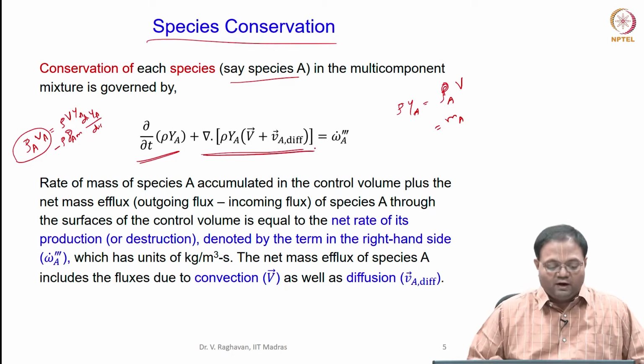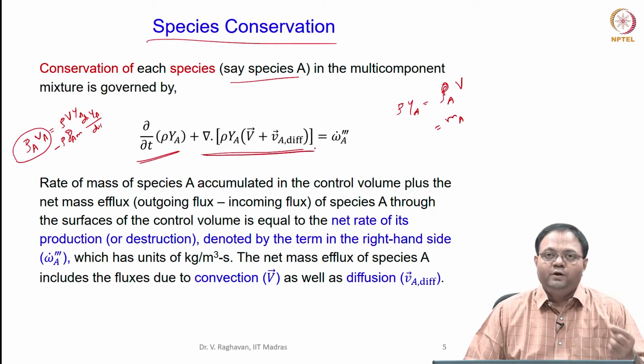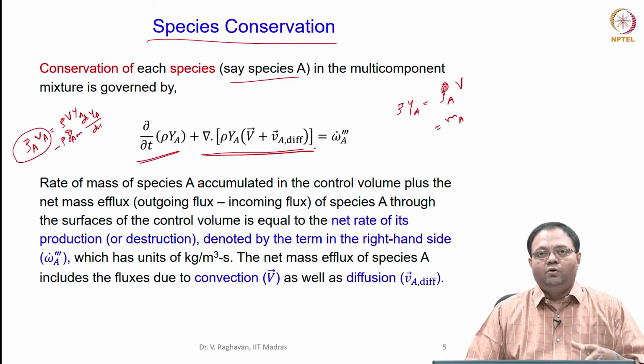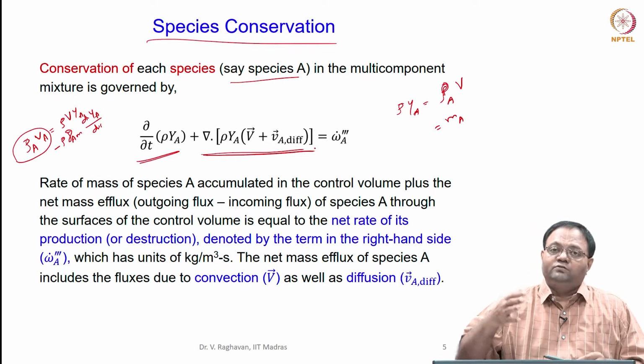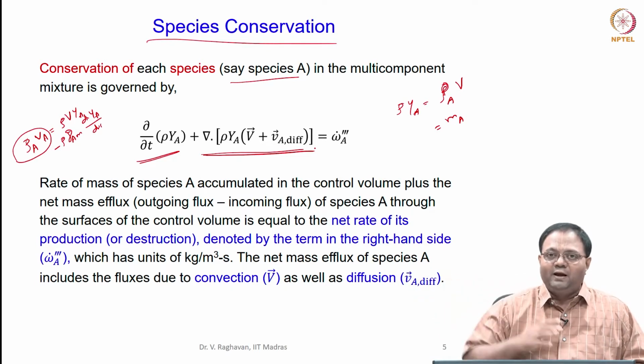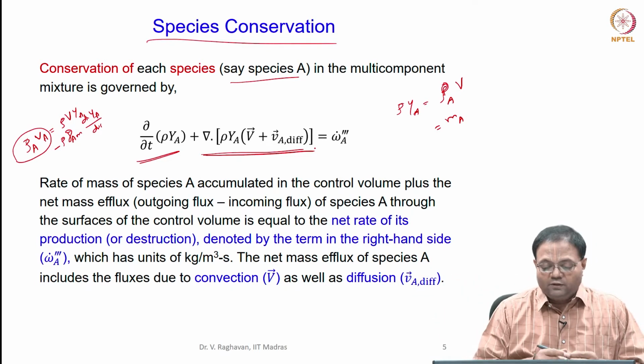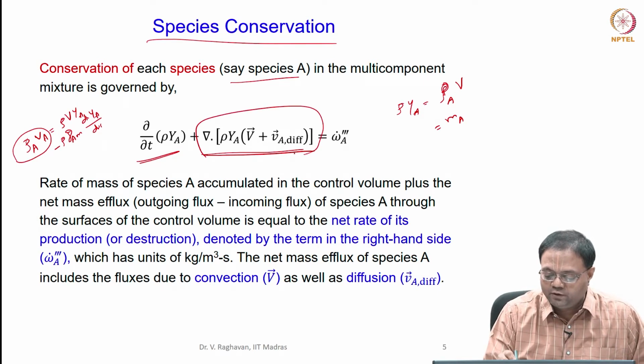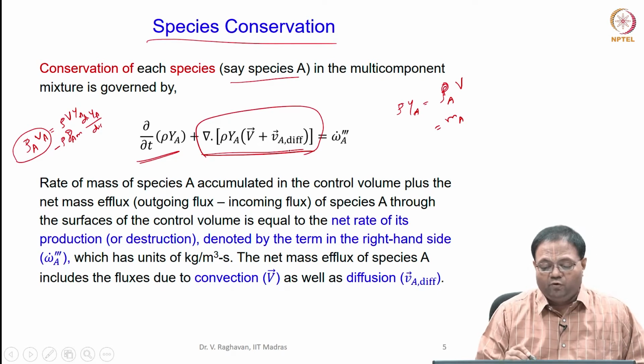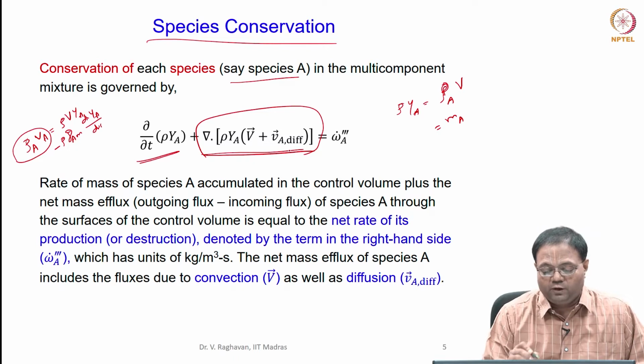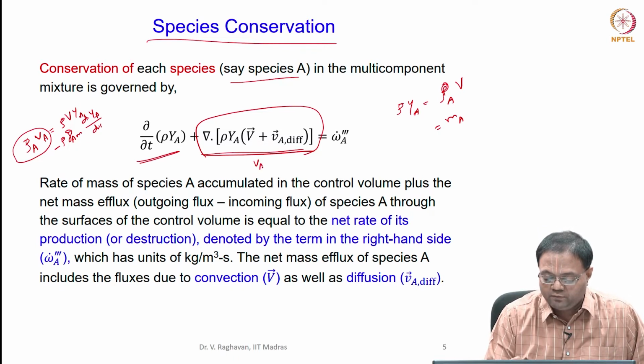So, this is due to the convection of the species through all the faces. First, the net mass convected away minus the net mass coming in, that term is called the second term here. This convection involves the species velocities. What is the species velocity of A?